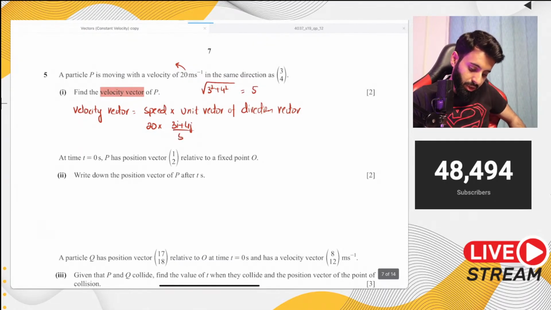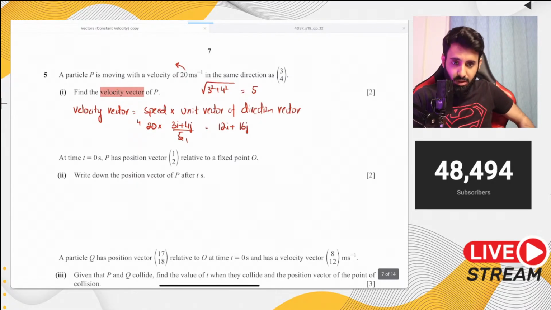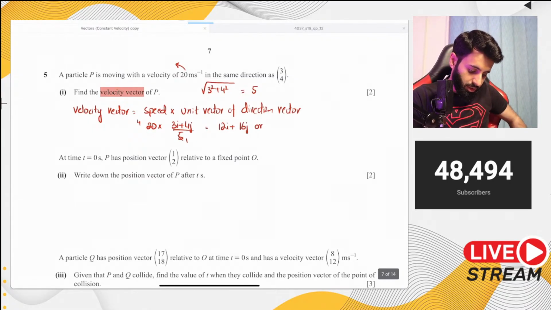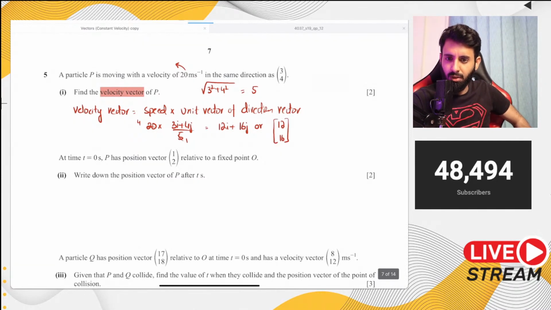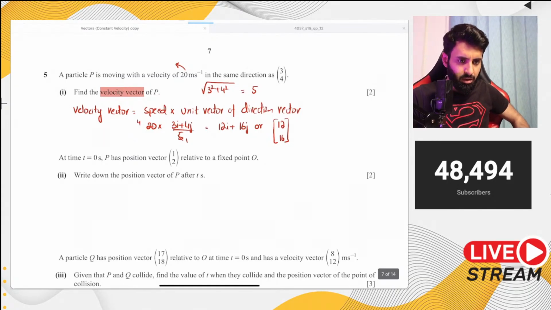So divided by 5. 5 ones are 5, 5 fours are 20, so multiply this: 4 into 3 is 12, so 12i plus 4 into 4, which is equal to 16j. Now you can write it like this, or you can write it like this: 12, 16. And there you go. That's your answer to the first part. Fairly easy, nothing too complicated.